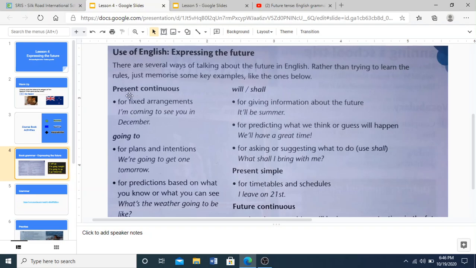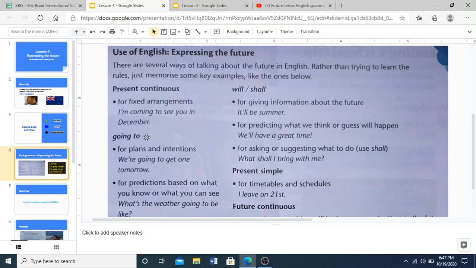So the first one is using the present continuous. By using the present continuous, we are expressing the future. Now look at this example. Using the present continuous, that is for fixed arrangements. When you use the present continuous for fixed arrangements, you are expressing the future. Example, I am coming to see you in December. This is a good example.